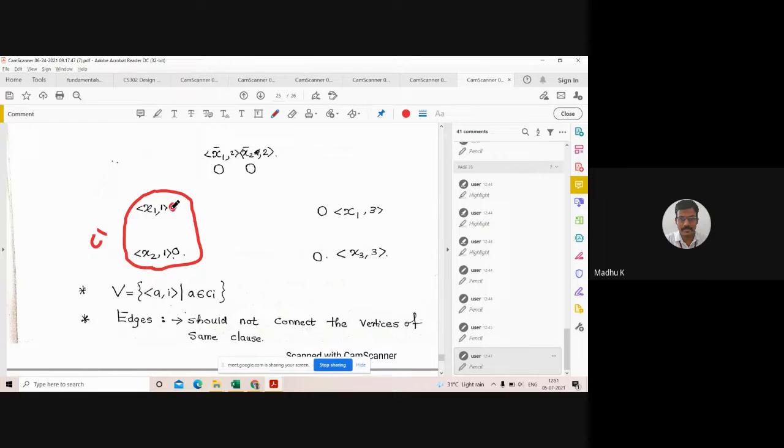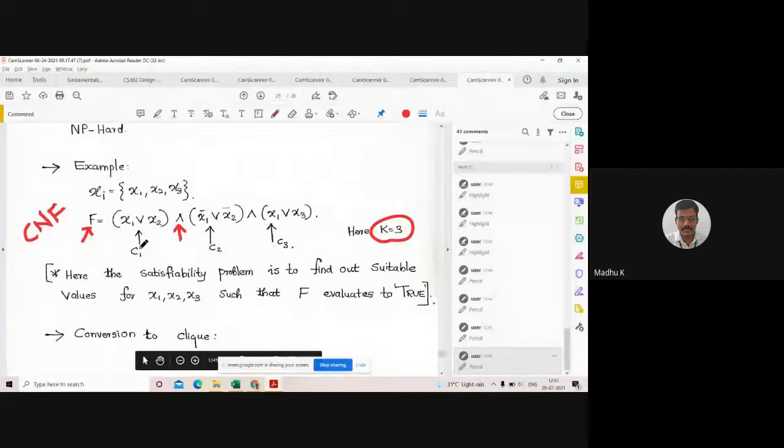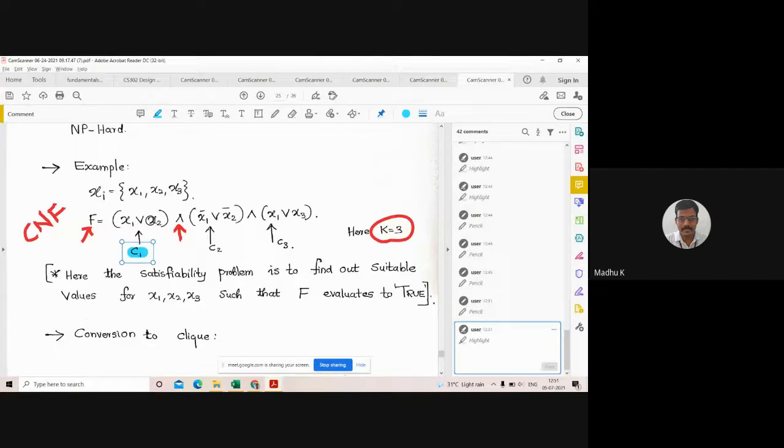These are nodes. This is one node, this is another node. There are two nodes in clause one. You can note I am going to clause C1. What is C1? x1 union x2. So there are two variables in C1.